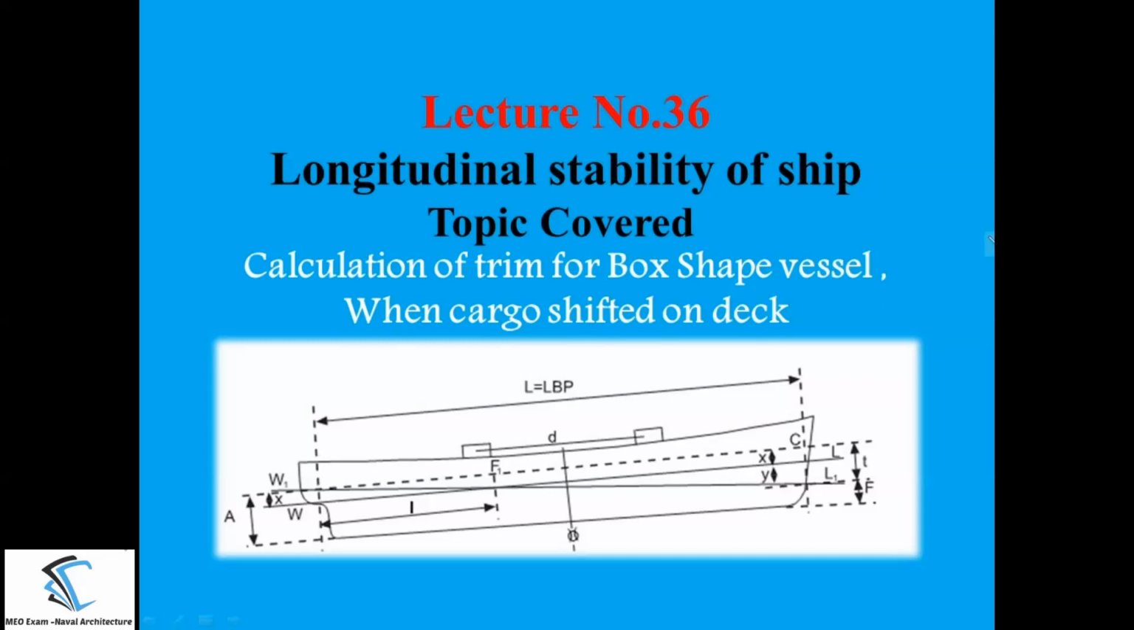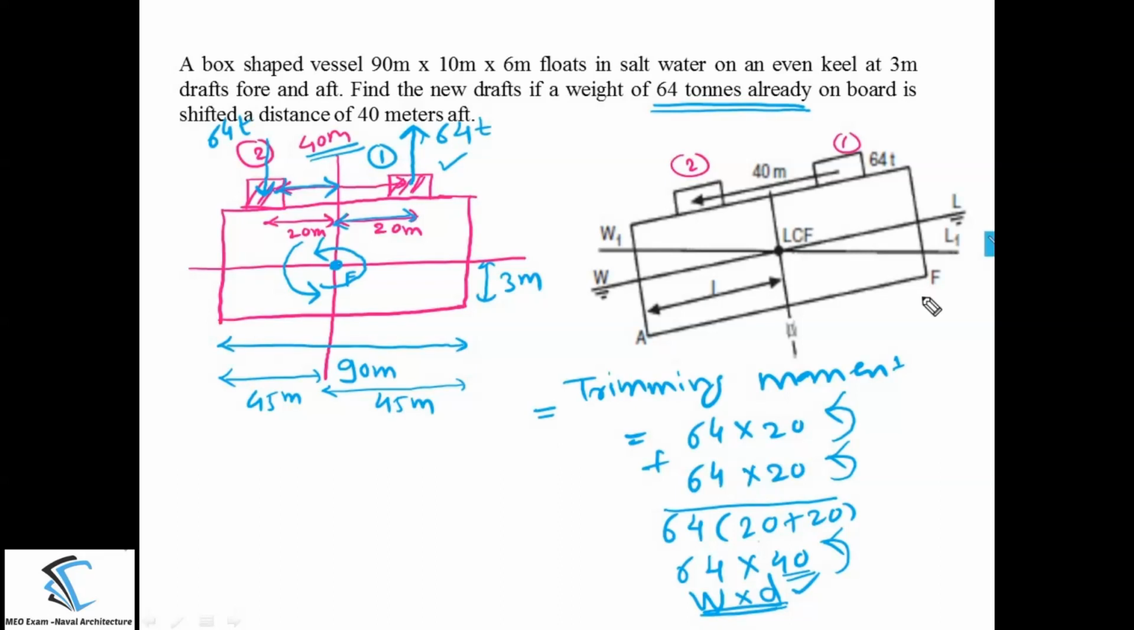Hello everyone, this is lecture number 36 of the lecture series of Naval Architecture made for the MEO examination. In this lecture, we will continue the longitudinal stability of the ship. Specifically, I am going to cover a topic: calculation of the trim for a box-shaped vessel when the cargo is shifted on the deck. Let's start the discussion on the numerical.